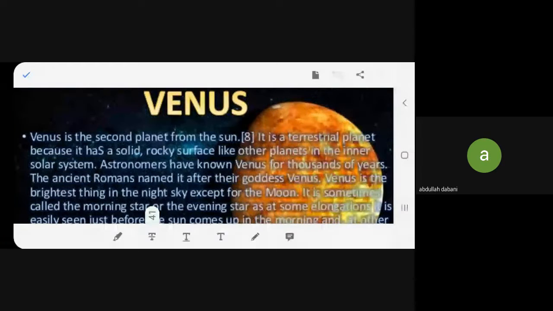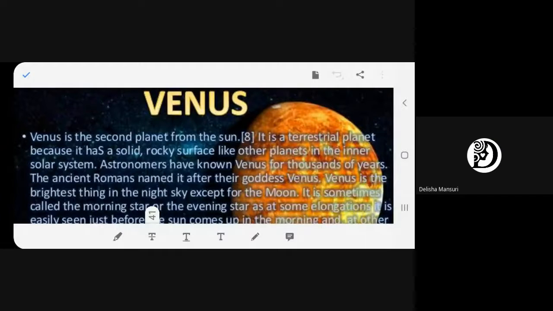Can you explain, if possible, this much? What we learned is that from the sun, Venus is number two, right? First is Mercury, then comes Venus. Now, why is it called a terrestrial planet? Because it has got land. Terrestrial means land. Aquatic means water. Gaseous means air.